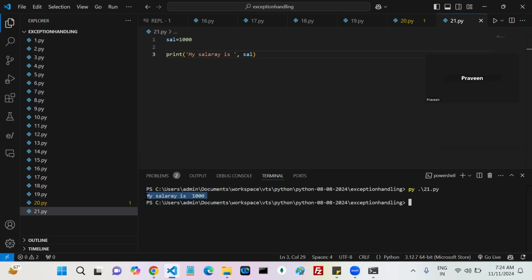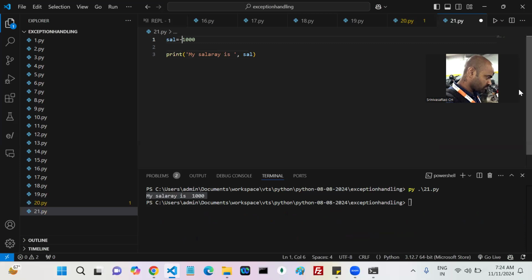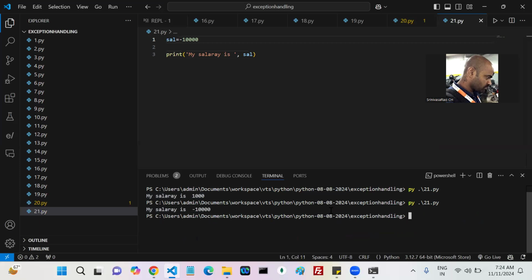It is 100% valid. But did you find anywhere a salary in the negative? My salary may be zero, but a salary of minus 10,000, is it a valid or invalid statement? It is an invalid statement, right?